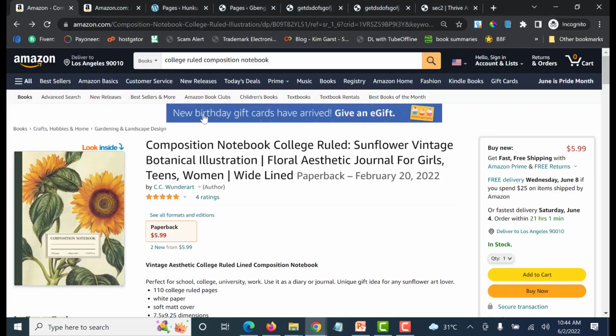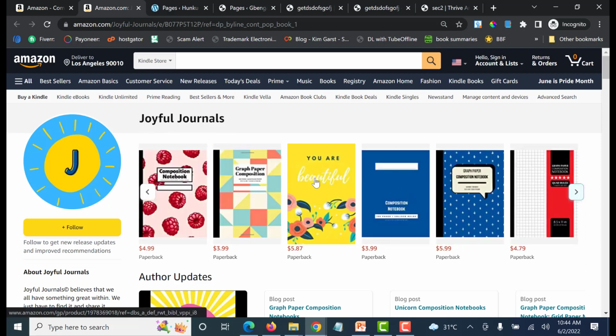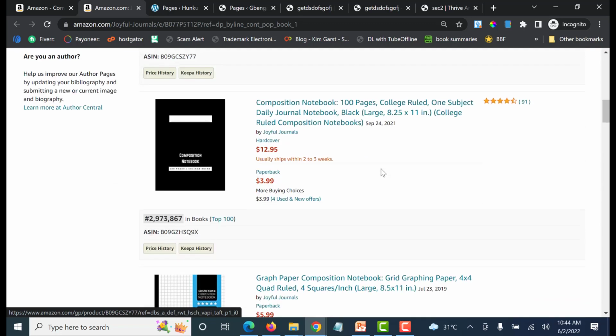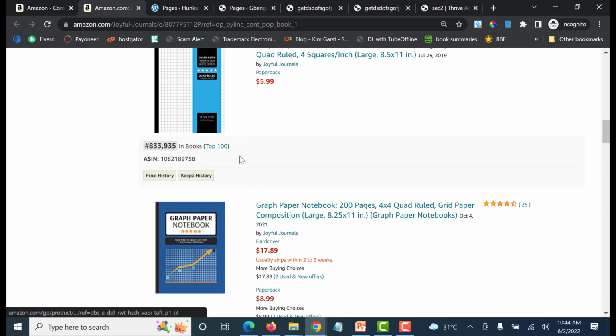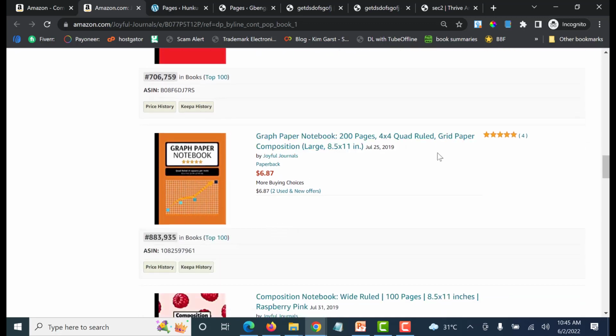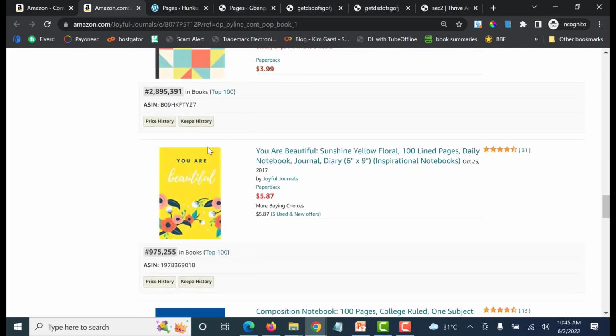For example, let's go for another. Let me show you something. Okay, this is Joyful Journals. You can see they have lots of notebooks here, graph paper, composition. So they have a lot of notebooks. As I said, I think I explained in the research method, sometimes what I do is I just look for people that are selling. Like this person is actually selling. I'll do research on the keywords they're targeting, then I'll do mine.